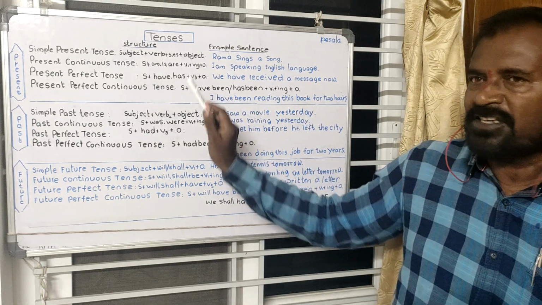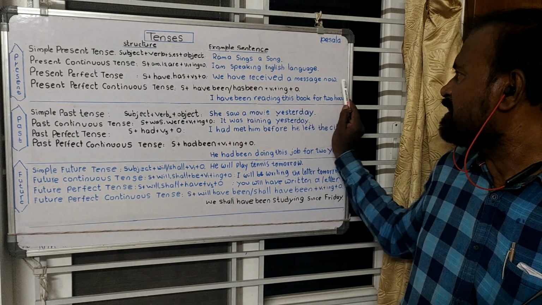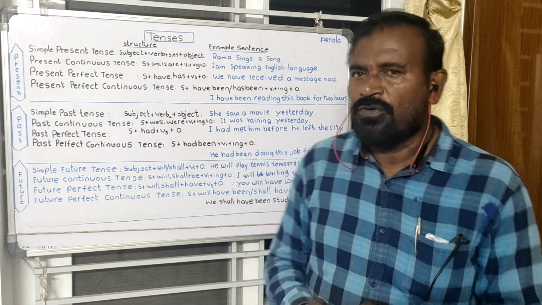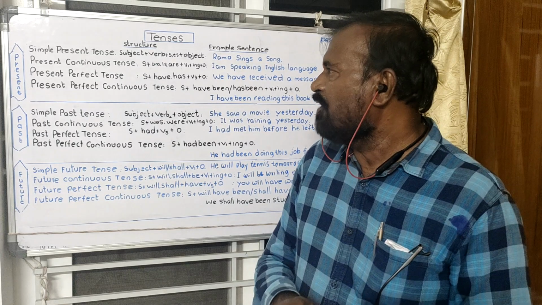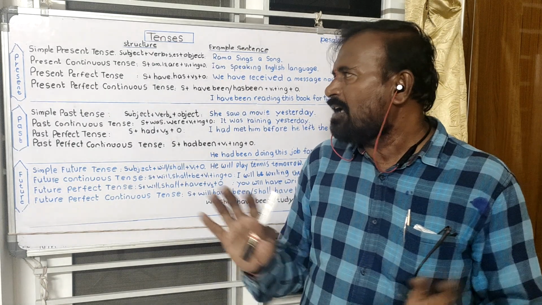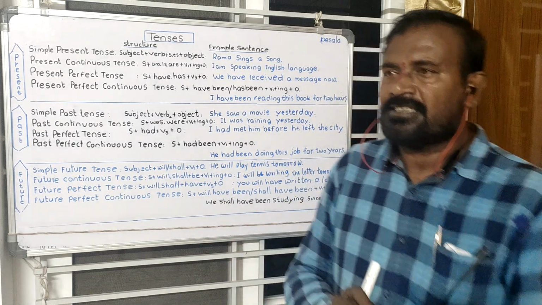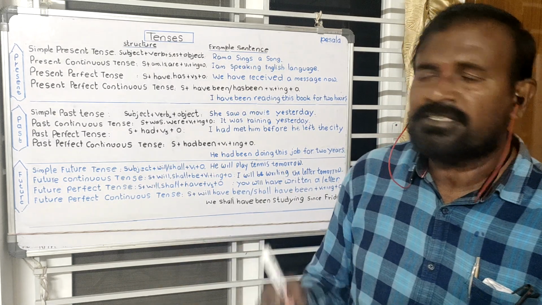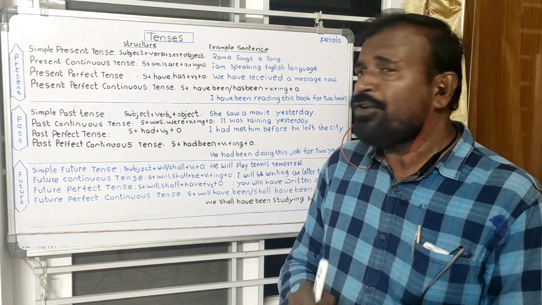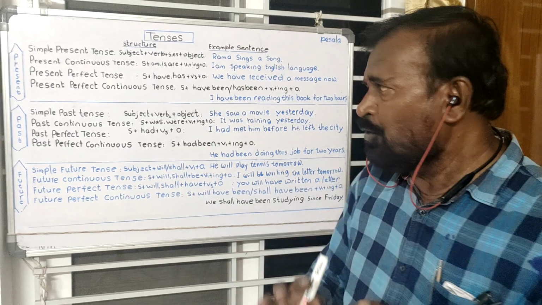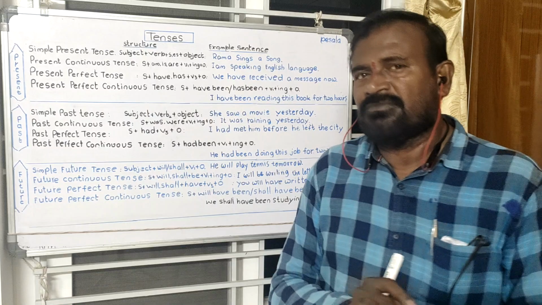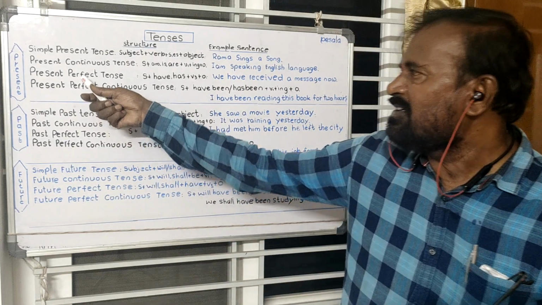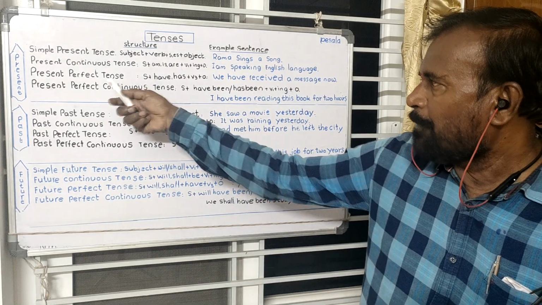See the example. We have received a message now. Just we have received a message now. This tense is used for just-happened actions, completed actions. There may be chances of repetition. And here we cannot give a time expression. This is called the present perfect tense.